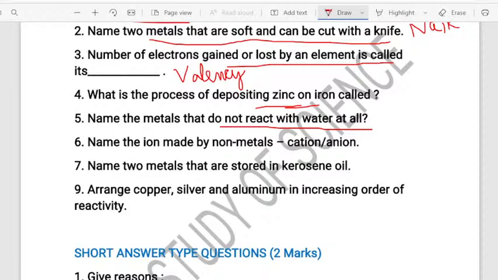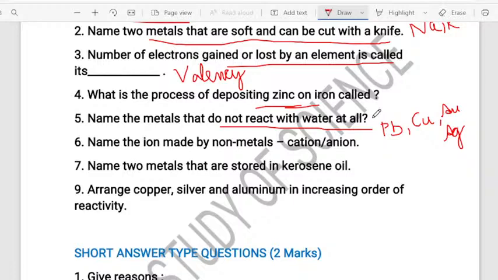The metals which react with the air, which react with the water, which react with the acids, and which also react with the salt solution. So metals which do not react with water at all. Okay, the right answer will be the 4 metals, children. One is the lead, which is represented as Pb, and second one is the copper, which is represented by Cu, and the next one is the silver and gold, Au and Ag. These are the 4 metals which do not react with water at all.